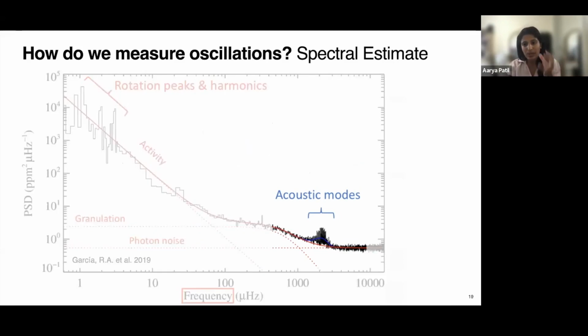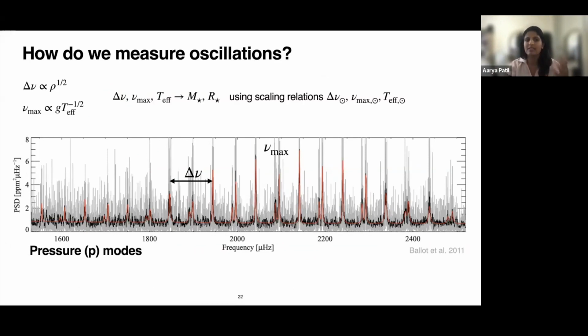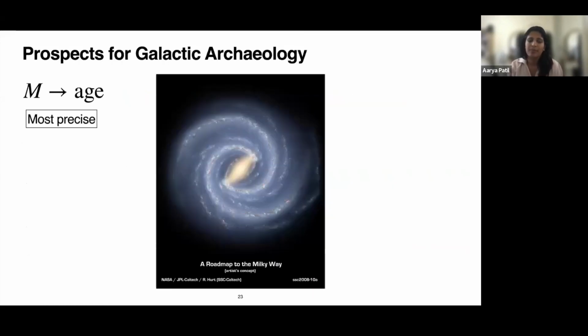And in particular, we know that there's acoustic modes or the oscillations that we can study by measuring the parameters like delta nu and nu max, which give us mass and radius through scaling relations. And my work is how do we actually get more precise masses of these stars, and from that get more precise ages to be actually able to map the chemodynamical evolution of the galaxy.